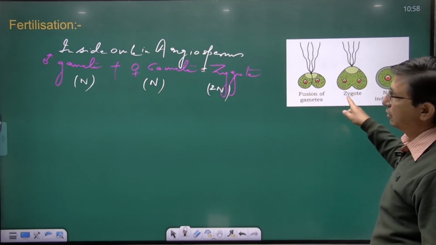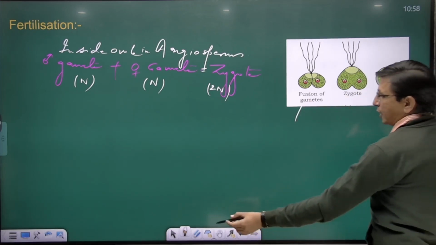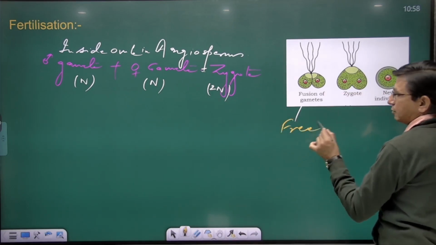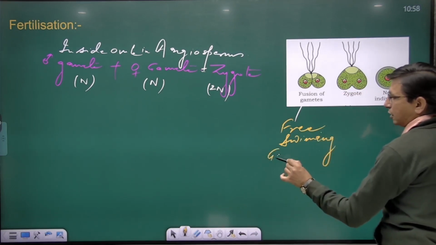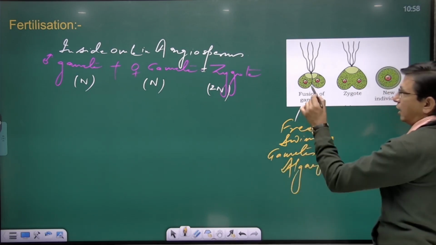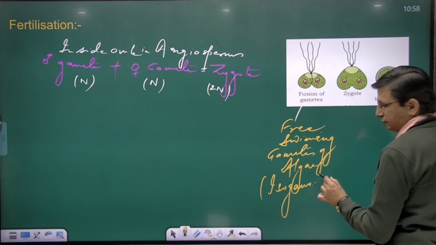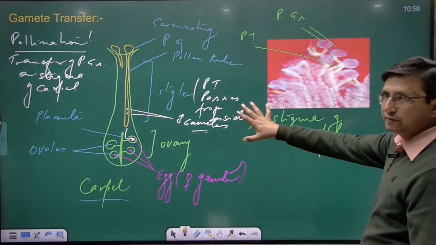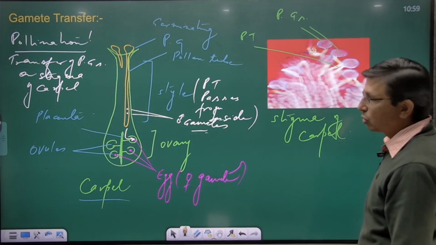Here in this picture, you are able to see two gametes. These two gametes are free swimming gametes of algae. Because both of them are the same, we call them isogametes. In the earlier case, the male and female gametes have different structure, so we call them heterogametes.